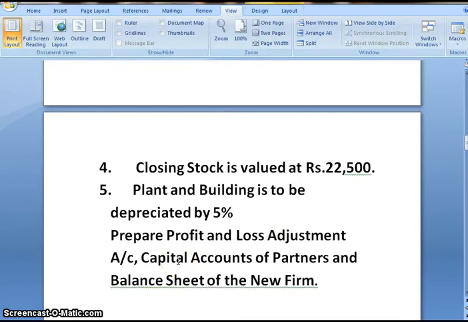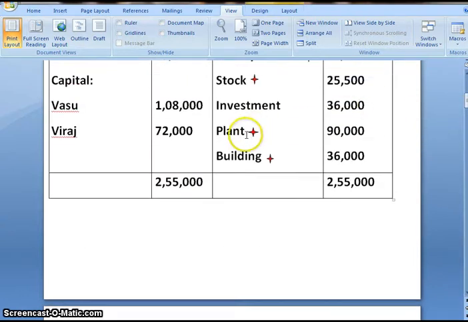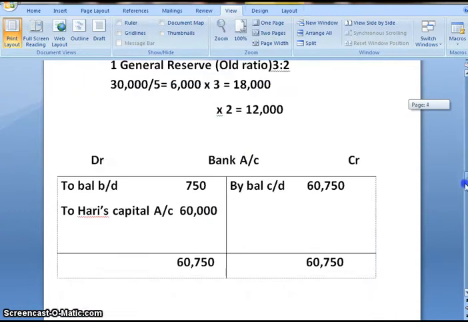Next, plant and building is to be depreciated by 5%. Amount of plant is 90,000 and building is 36,000. So let us calculate the depreciation.